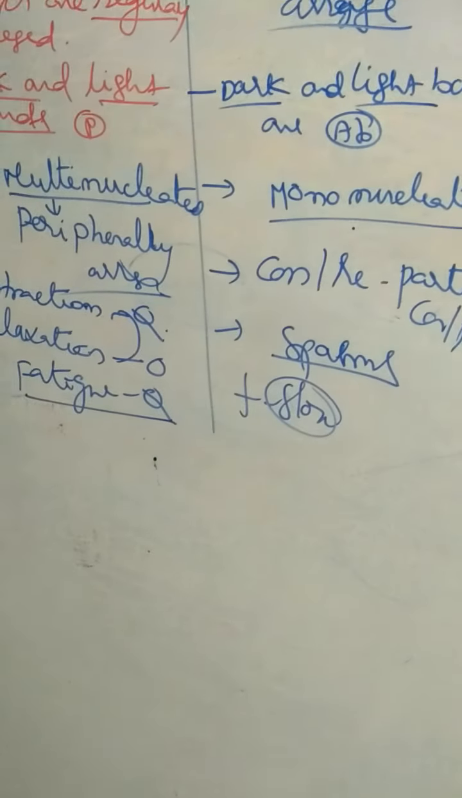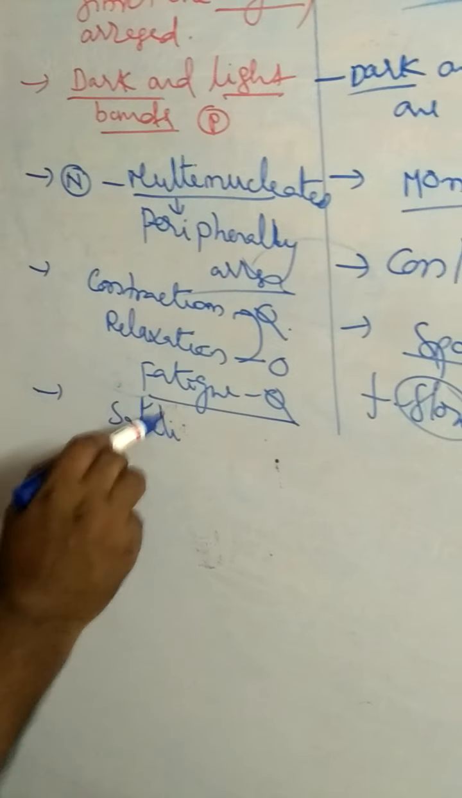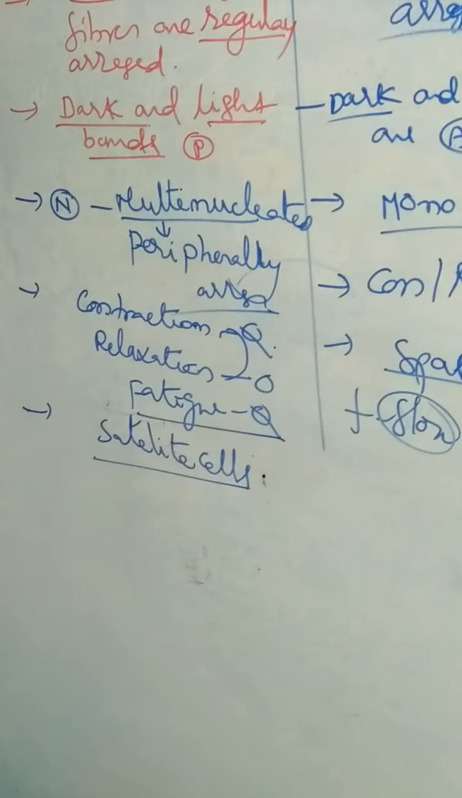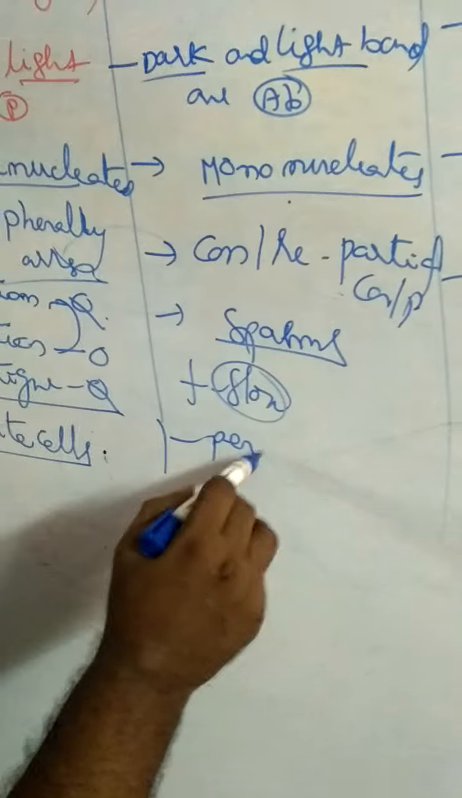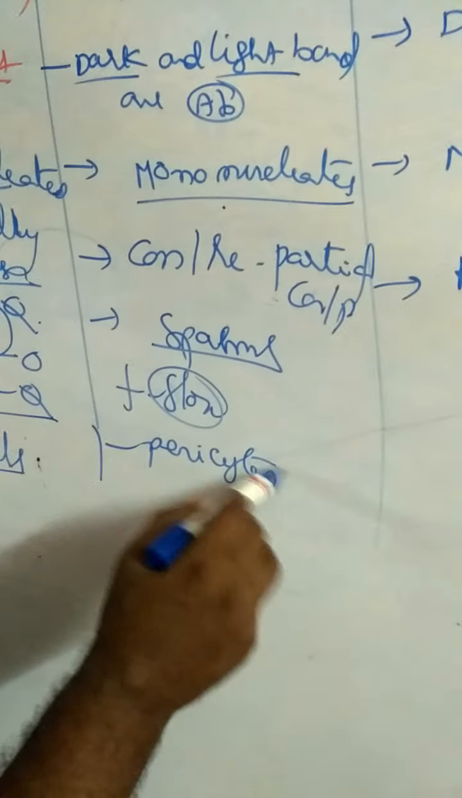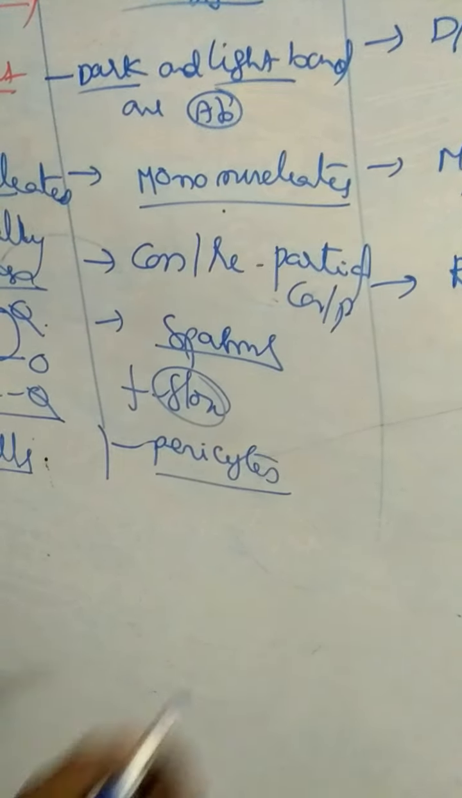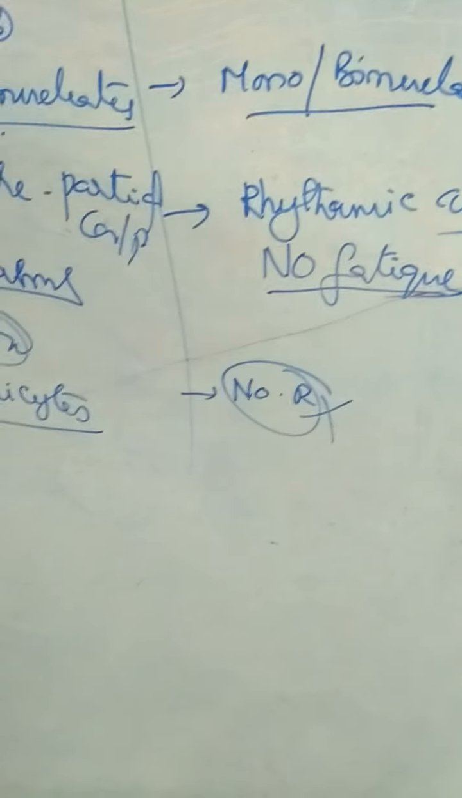Next, coming to regenerative cells. What are the regenerative cells in skeletal muscles? Satellite cells are the regenerative cells in skeletal muscles. In smooth muscles, regenerative cells are pericytes. In cardiac muscles, no regenerative cells. Regenerative cells are absent.